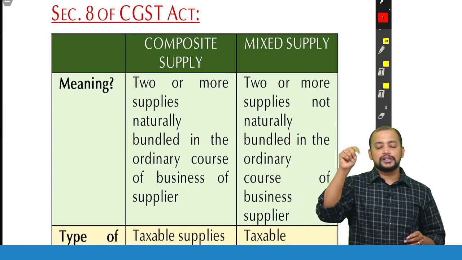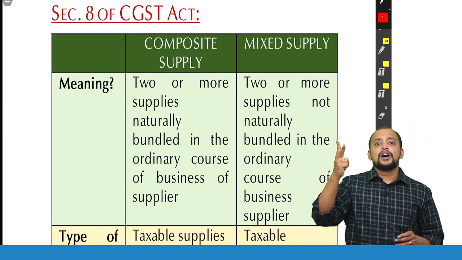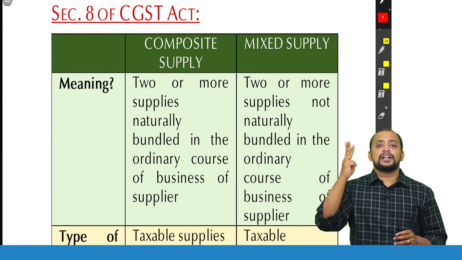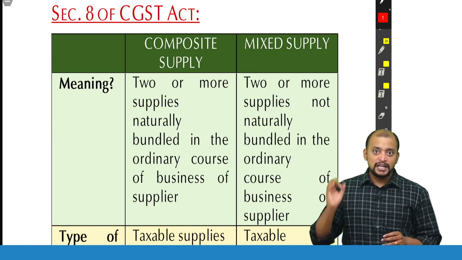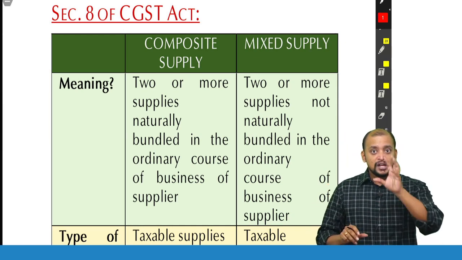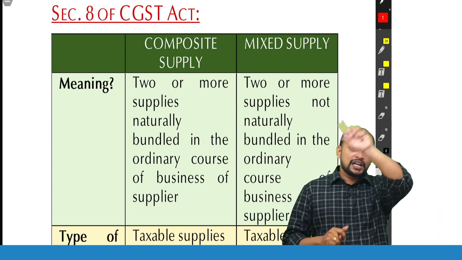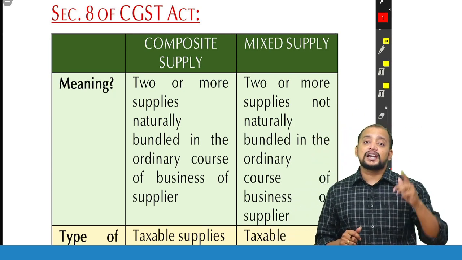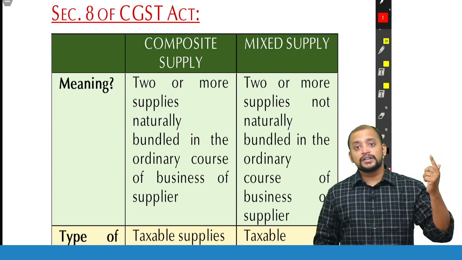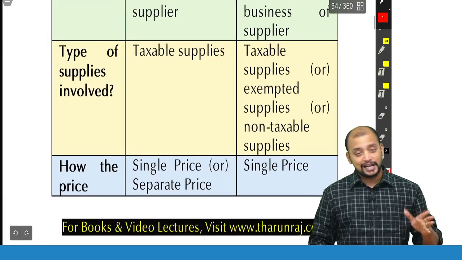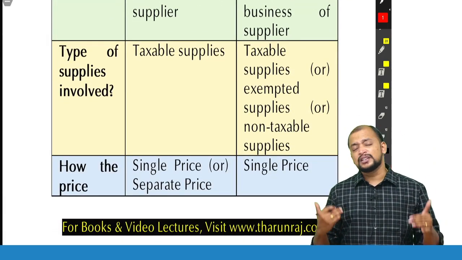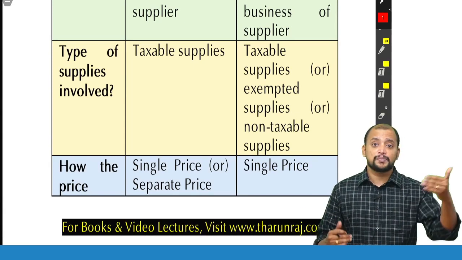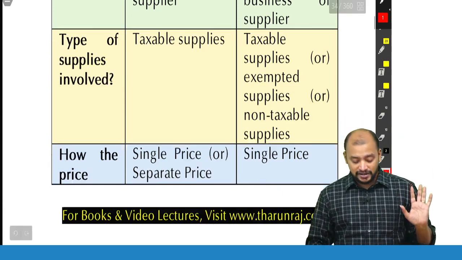So four conditions: two or more supplies, all are taxable, naturally bundled, one of which is a principal supply. Then it is a composite supply. When it is a composite supply, for the entire supply you need to take the rate applicable to the principal supply. Should the price be a single price? The price need not be single; it can be a separate price or a single price. That is irrelevant here.